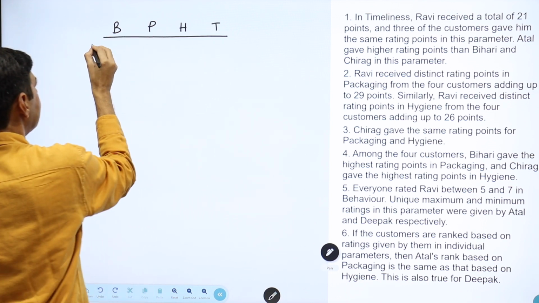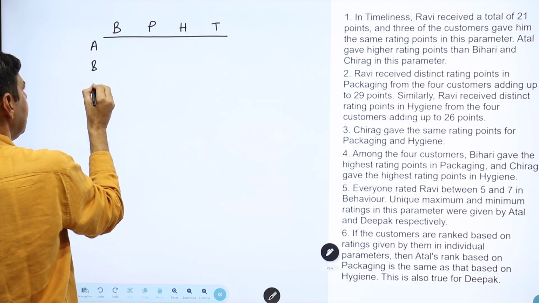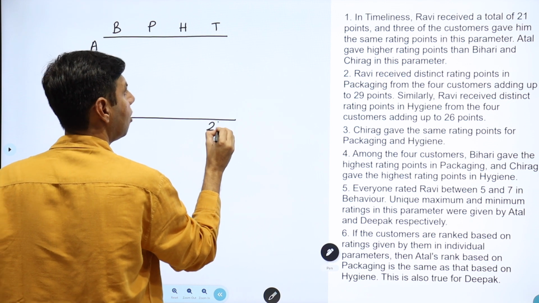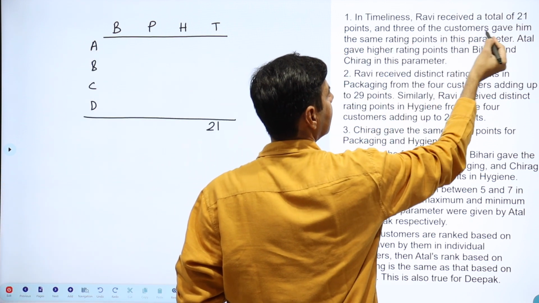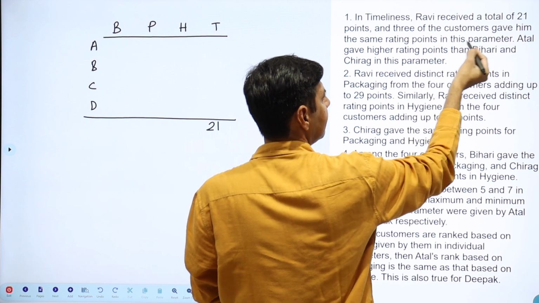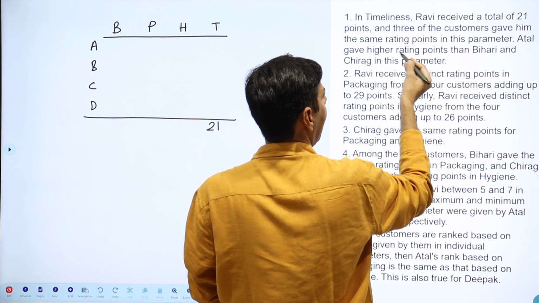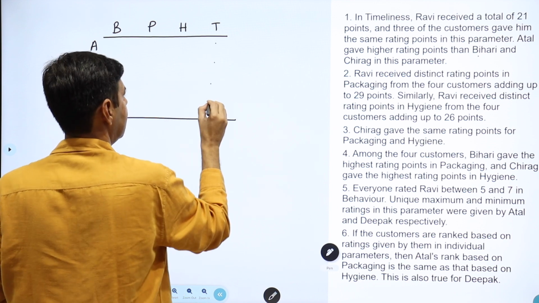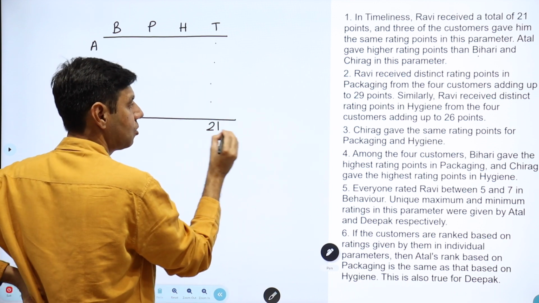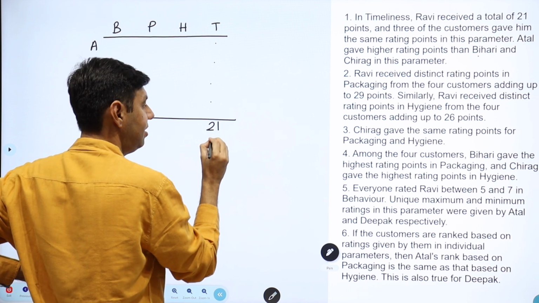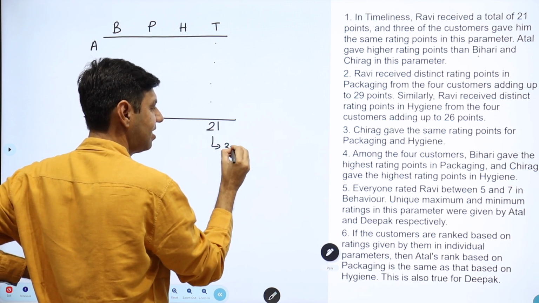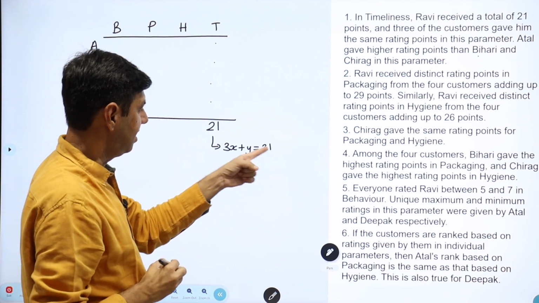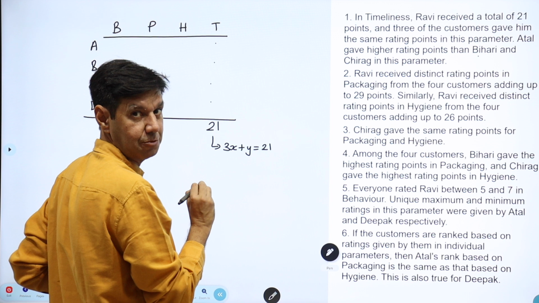And ratings are given by 4 people: A, B, C, D. It says in timeliness he gets a total of 21. 3 of the customers gave him the same rating. Atul gave a higher rating than B and C. Atul has a higher rating than B and C. 3 of them gave the same rating, so the analysis is 3x plus y is 21. Since this is a multiple of 3, y also has to be a multiple of 3.